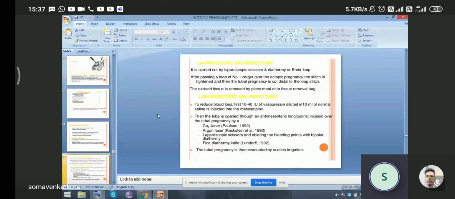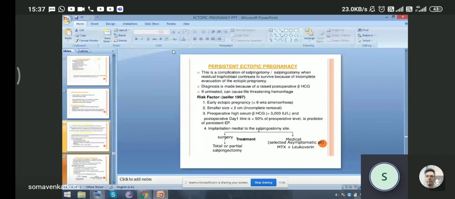Persistence of ectopic pregnancy is a complication of salpingotomy or salpingostomy, when residual trophoblast continues to survive because of incomplete evacuation of the ectopic pregnancy. Diagnosis is made by raised postoperative beta HCG, and if untreated, it can cause life-threatening hemorrhage. The risk factors are early ectopic pregnancy, less than 6 weeks amenorrhea, smaller size, less than 2 cm, or incomplete removal. Preoperative beta HCG level more than 3000 and a postoperative day 1 titer less than 50% of the preoperative level is a predictor of persistent ectopic pregnancy.